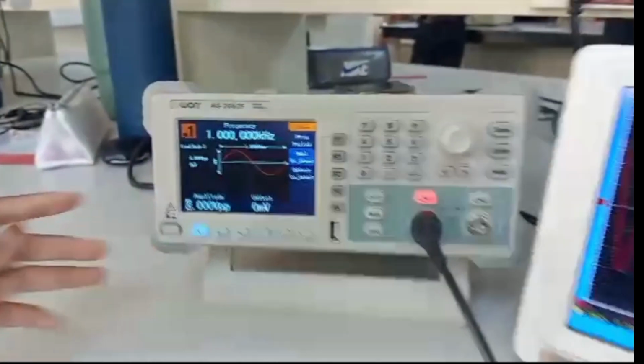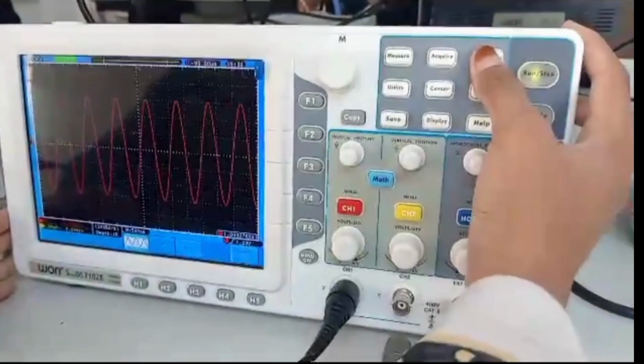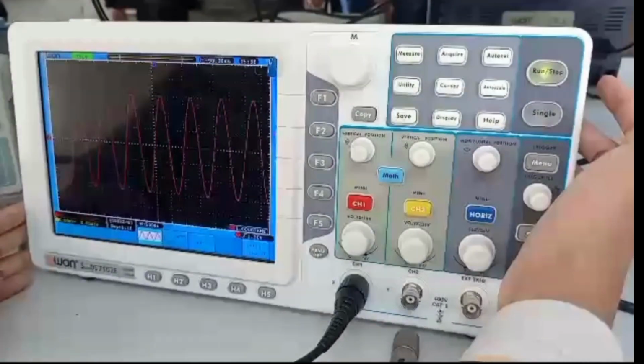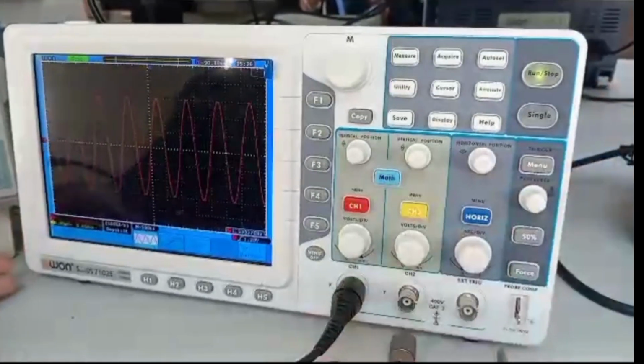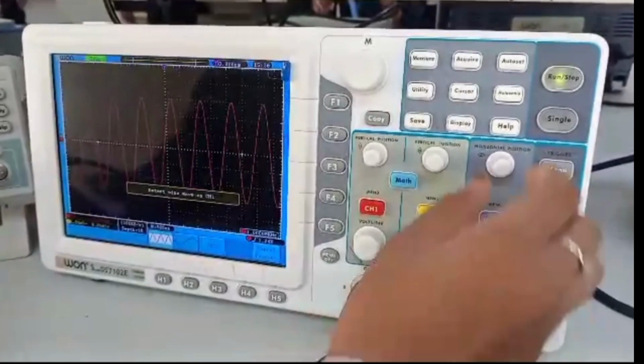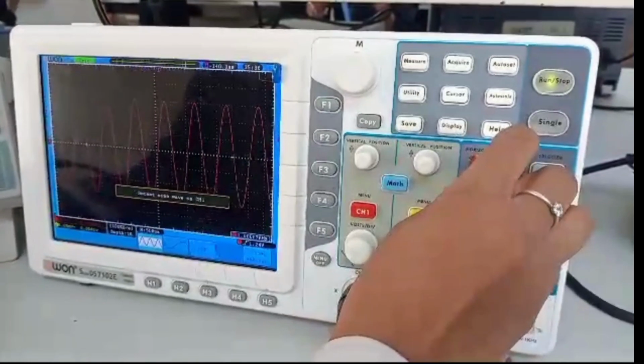With everything connected, let's figure out how to turn on the oscilloscope. We just need to press the auto set button so that we could see the waveform clearly adjusted for us.